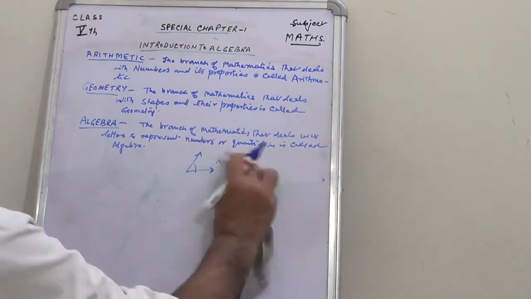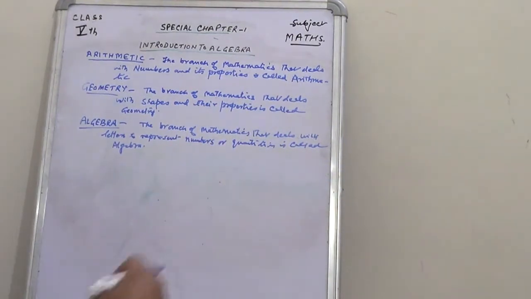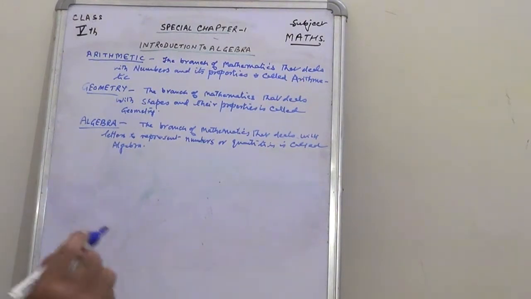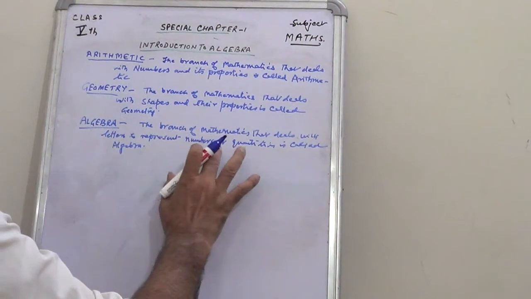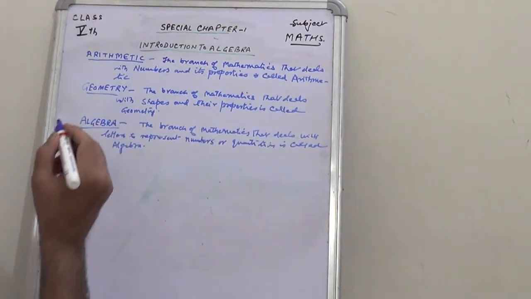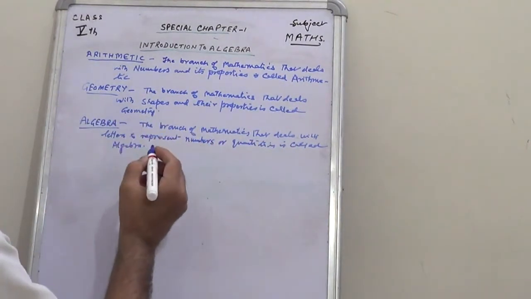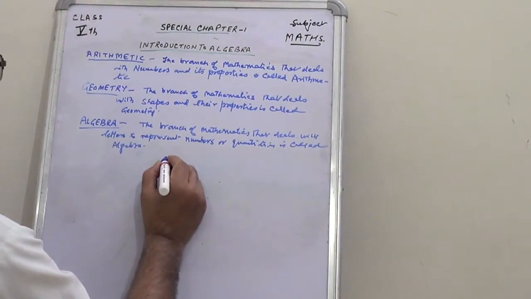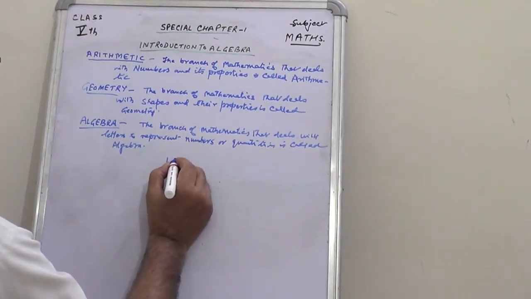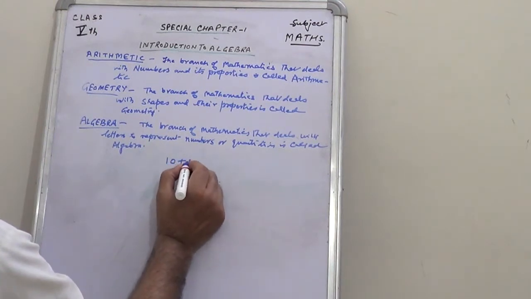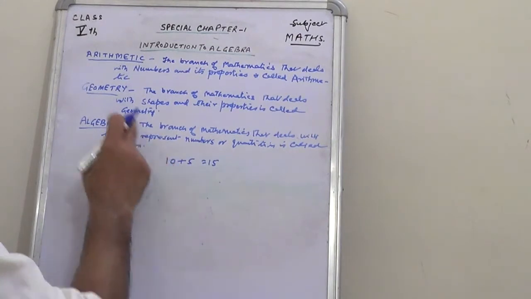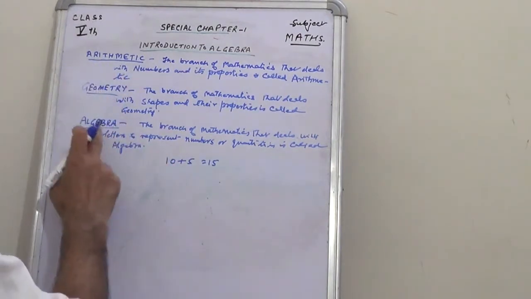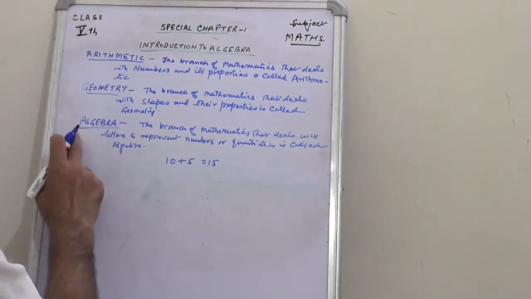In algebra, we use letters to represent numbers. Take an example of a simple sum like 10 plus 5 is equal to 15. This is the branch of arithmetic. Now I want to convert it into the form of algebra.